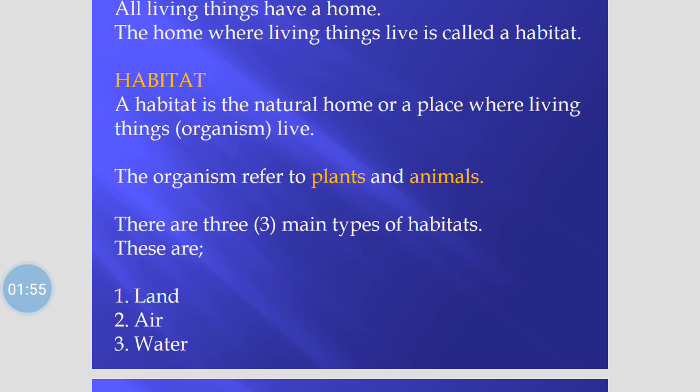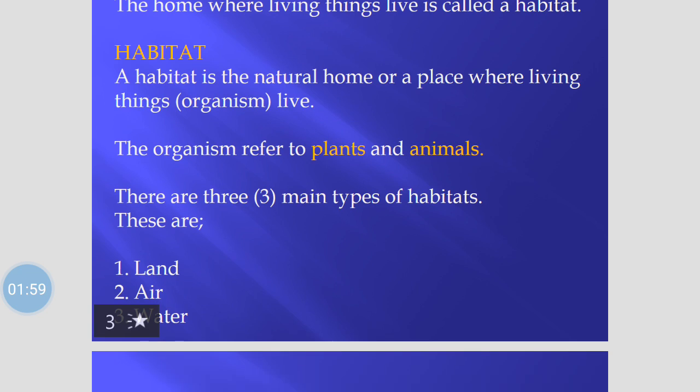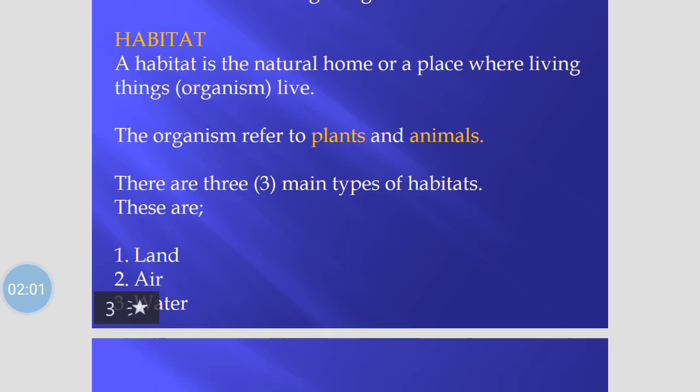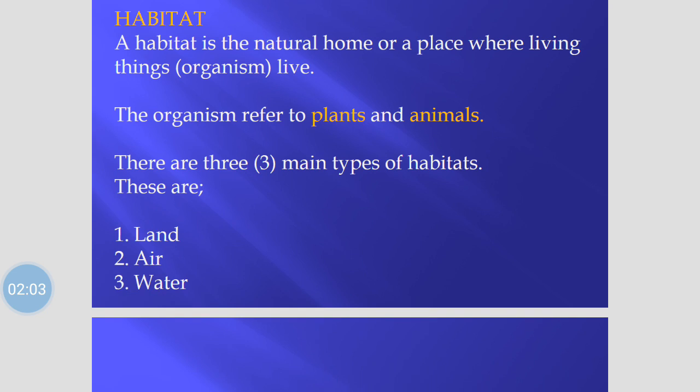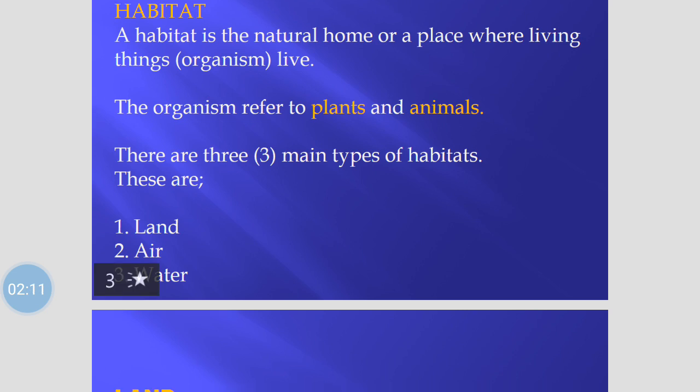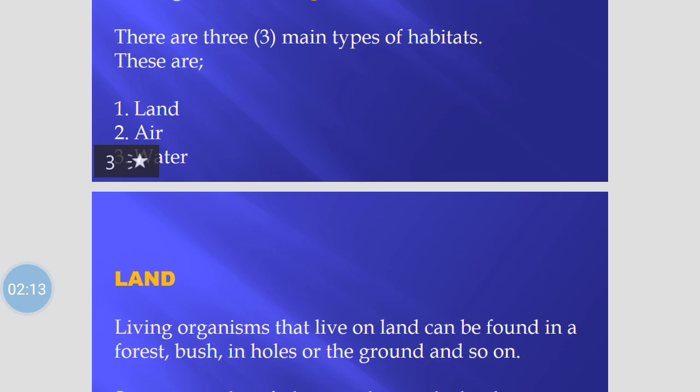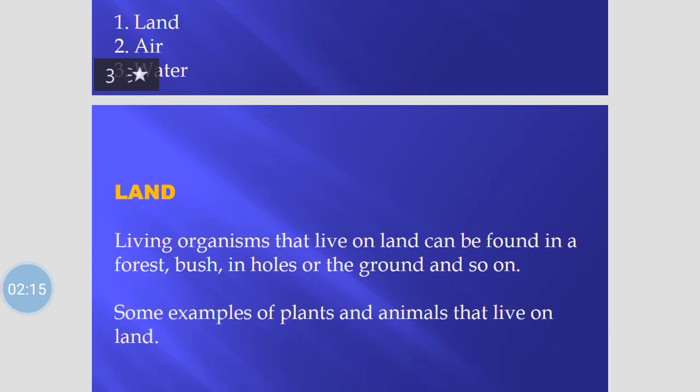There are three main types of habitats. These are land, air, water. Repeat after me: land, air, water. These are the three main types of habitats. Let's take them one after the other and learn more.